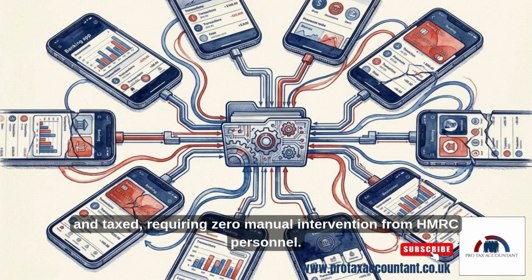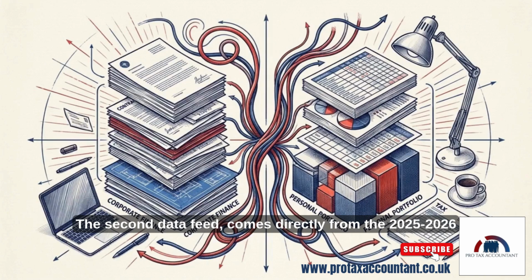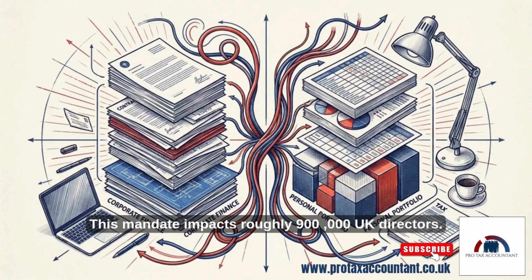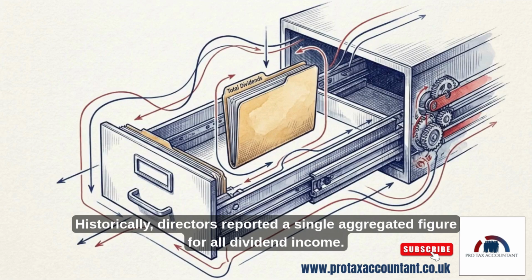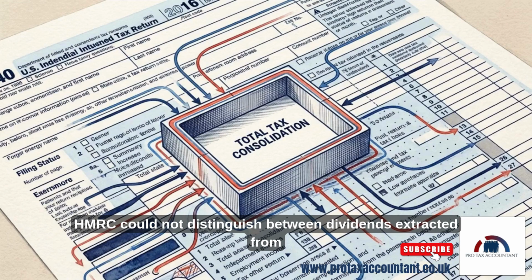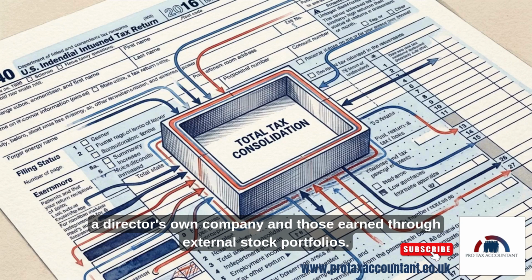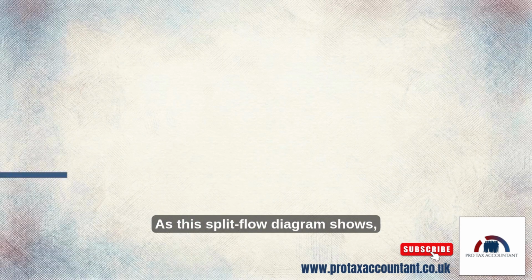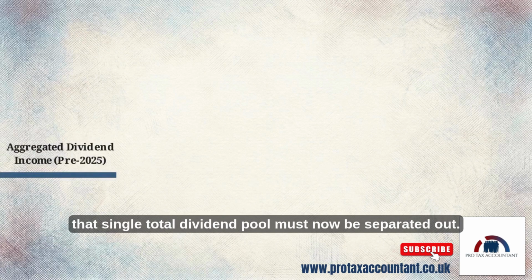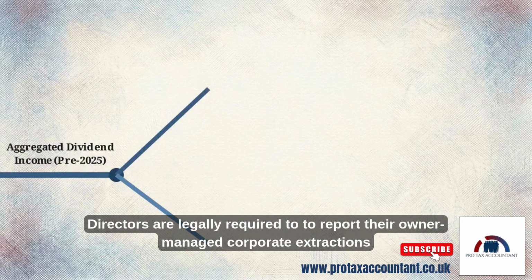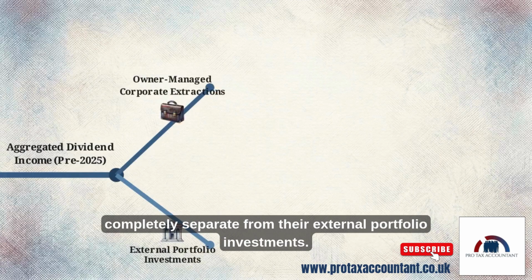intervention from HMRC personnel. The second data feed comes directly from the 2025-2026 Close Company Dividend Separation Rules. This mandate impacts roughly 900,000 UK directors. Historically, directors reported a single aggregated figure for all dividend income. HMRC could not distinguish between dividends extracted from a director's own company and those earned through external stock portfolios. As this split flow diagram shows, that single total dividend pool must now be separated out. Directors are legally required to report their owner-managed corporate extractions completely separate from their external portfolio investments.